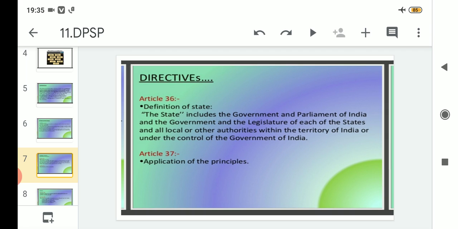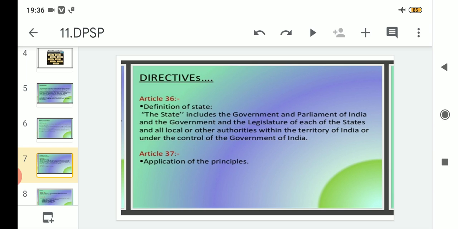Under this, the state includes the government and Parliament of India, and the government and the legislature of each state, and all local or other authorities within the territory of India or under the control of India. That means the first article that speaks about the directive principles of state policy is Article 36, and it is about the definition of state.